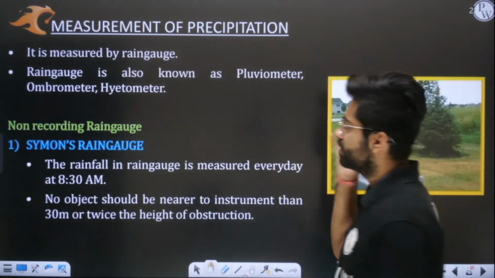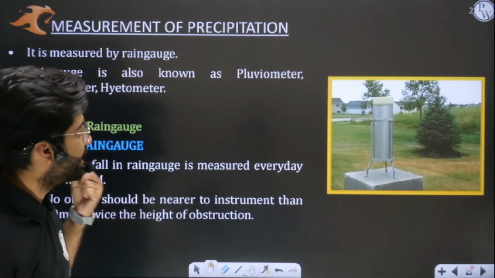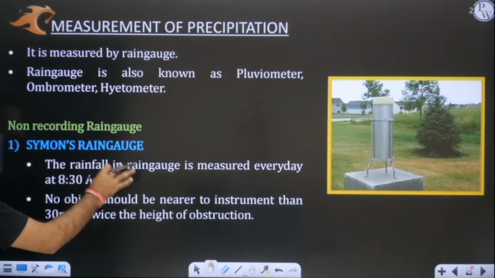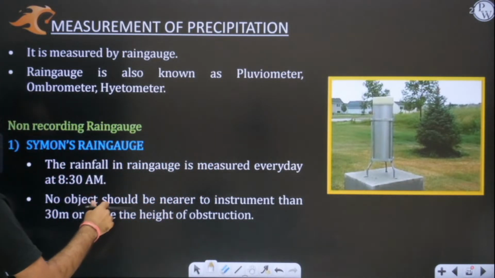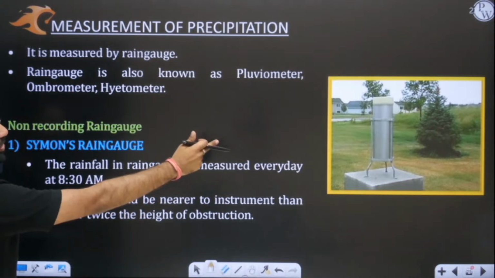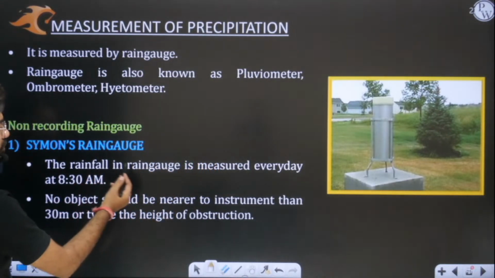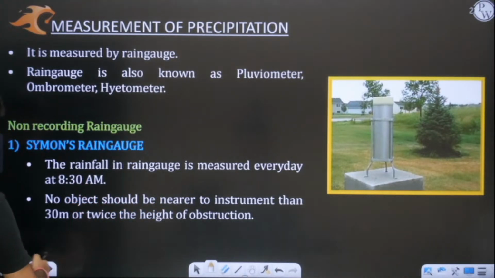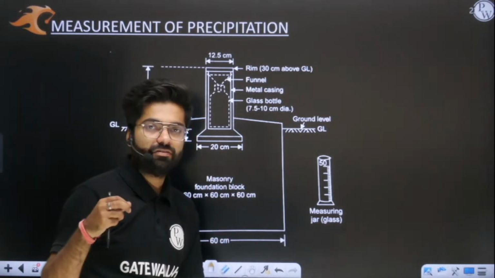Perfect. Simon's rain gauge is the correct answer, which is being used most dominantly in India. Now you need to understand that the rainfall in this rain gauge is measured every day at 8:30, or you can say 8 a.m., in the morning. Here we have a metallic cylinder. In this, rainfall is measured every day at 8:30 a.m. So let me show you a clearer diagram. This is a diagram which is available in your standard books.